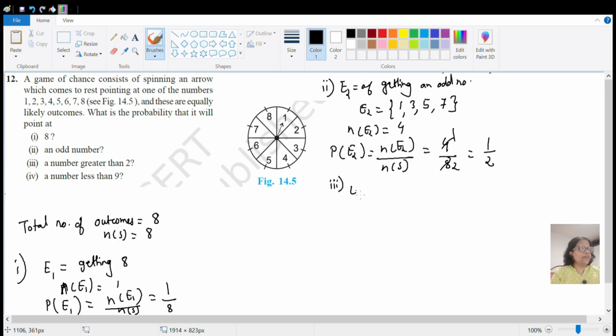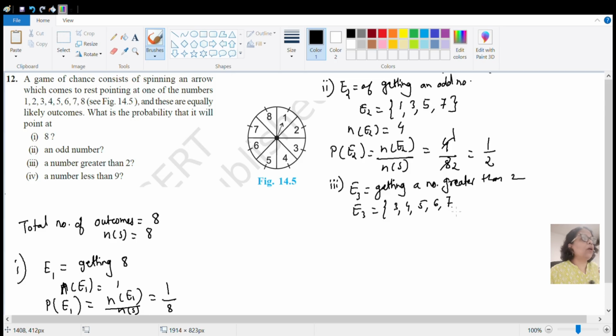We will assume the next event E3 of getting a number greater than 2. तो E3 में क्या क्या आ सकता है बताओ, 2 से बड़े नंबर्स हमें चाहिए। E3 में आएगा 3, 4, 5, 6, 7 और 8 लास्ट है, राइट। तो number of elements in this third event will be 1, 2, 3, 4, 5, 6.